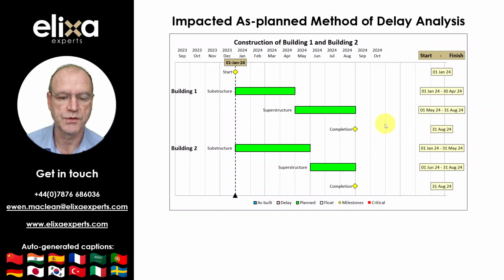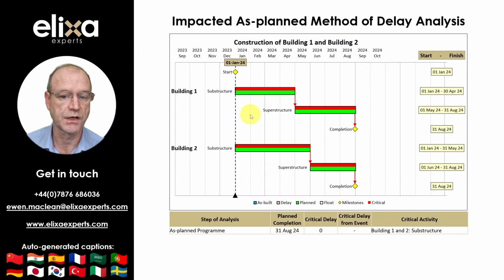Now, this program should be realistic and capable of achievement, which includes the as-planned program containing appropriately logic-linked activities to define the sequence and timing of work. Therefore, I've added these here, here, here, and here. When the logic is added to the program, we can determine the planned critical path and perform critical path method or CPM analysis.